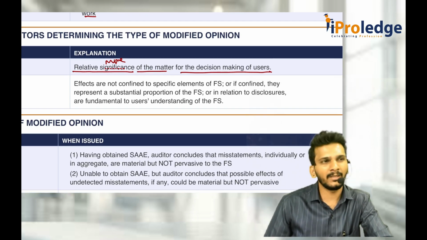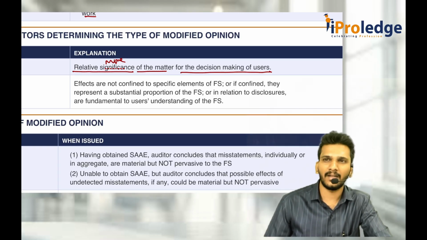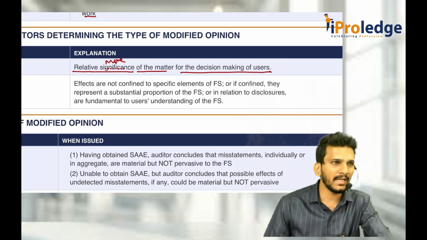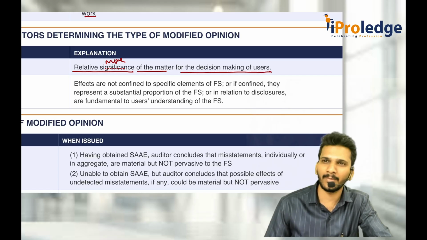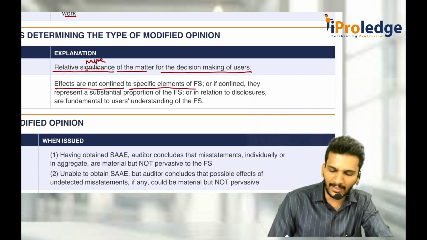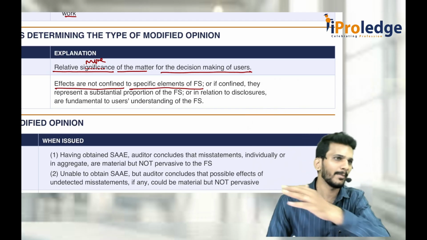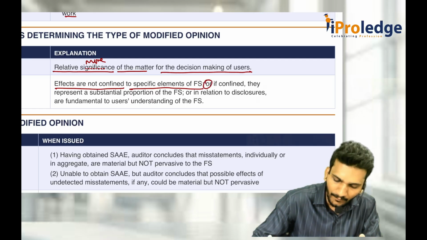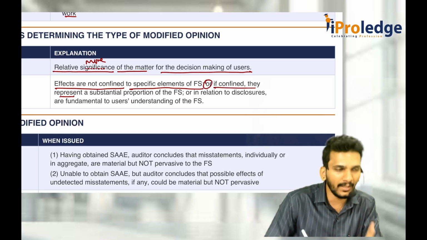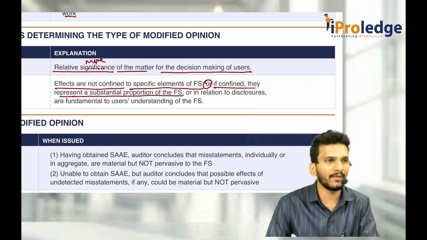See, it does not mean all the items of the financial statements are misstated. Consider financial statements where 90 crore rupees is PPE and 10 crore rupees is inventory. If a 90 crore rupees fraud is there, that is also pervasive, because 90% of the financial statements are misstated. So, the effects are not confined to specific elements of the financial statements. That means not only one item is misstated, misstatement is there in many items. Or if it is there with respect to only one item, then also it represents a substantial proportion of the financial statements.